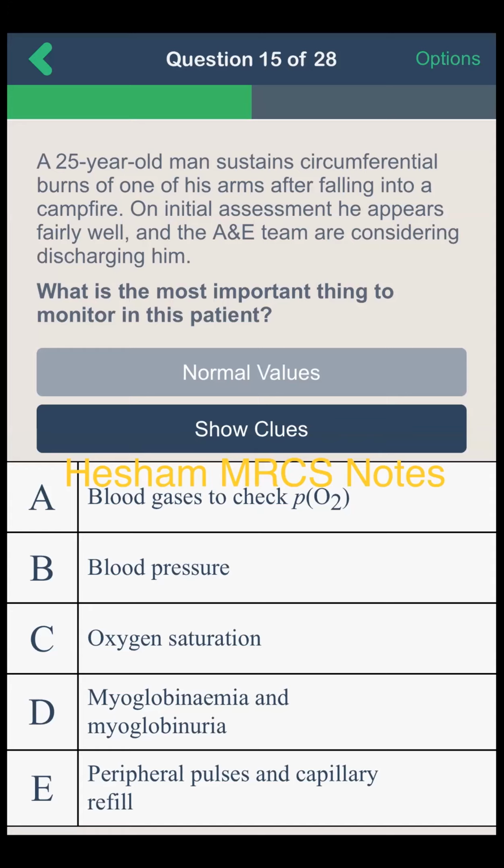But if there is circumferential pain and we thought about compartment syndrome, there will be pain on passive stretch or something like that. Okay, but every question has specific words for a specific answer. Circumferential burn and arm, so I will go for peripheral pulse and capillary refill. Okay, what is a normal capillary refill? It's within 1 to 2 seconds. 1 to 3 seconds. Okay, excellent. Yes. Another question.